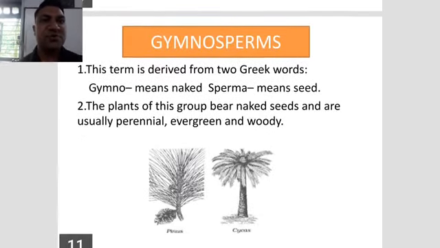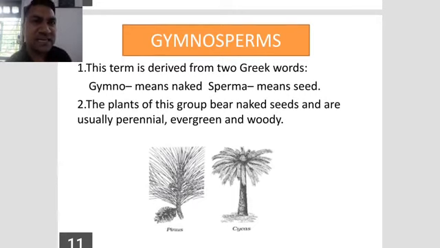Then after, gymnosperm. The term gymnosperm is derived from two Greek words. Gymno means naked, sperma means seed, means naked seed. They are not covered in a fruit, they are open. The group of plants that bear naked seeds are usually perennial, evergreen and woody.